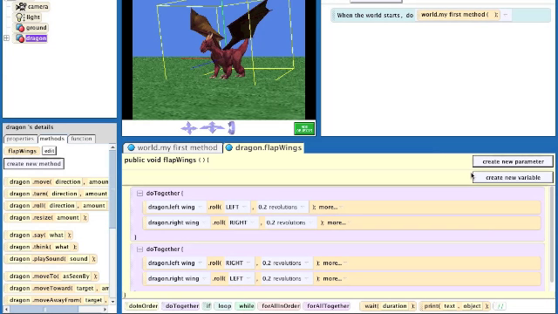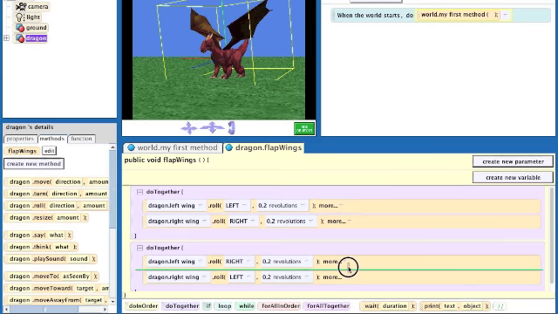A couple more things I would like to say about this dragon. First of all, if you look at the flap wings method, someone who's reading this casually might not immediately guess what's going on. So a thing that programmers generally do is they put in comments, to give the reader a better idea of what's happening.